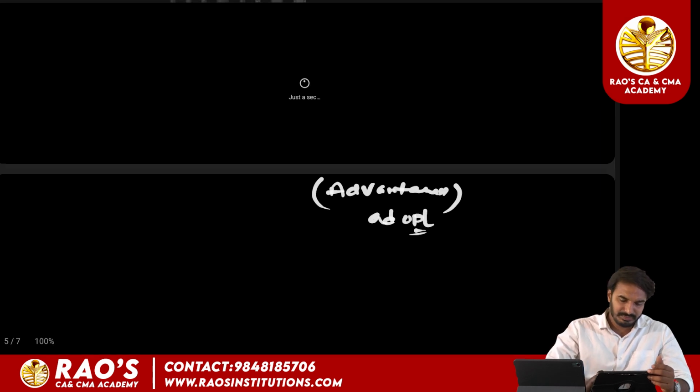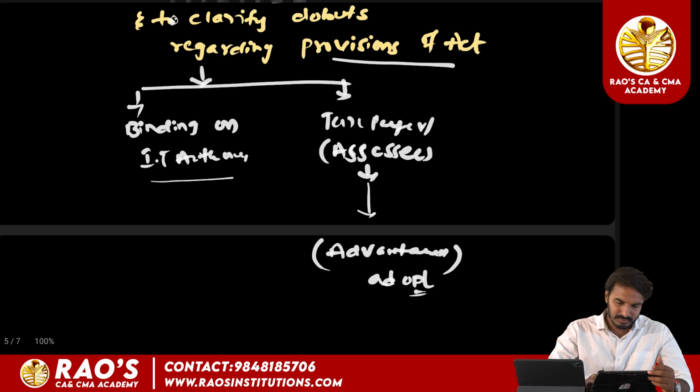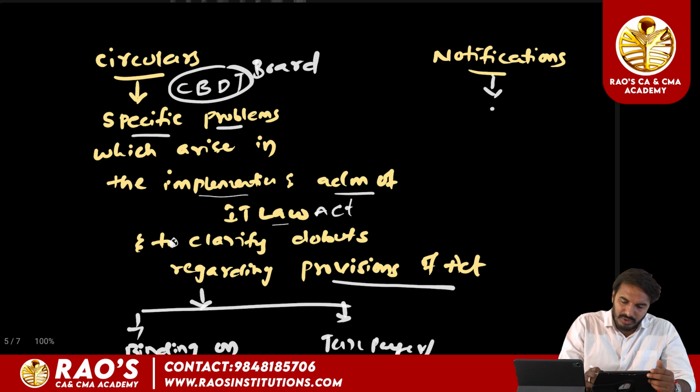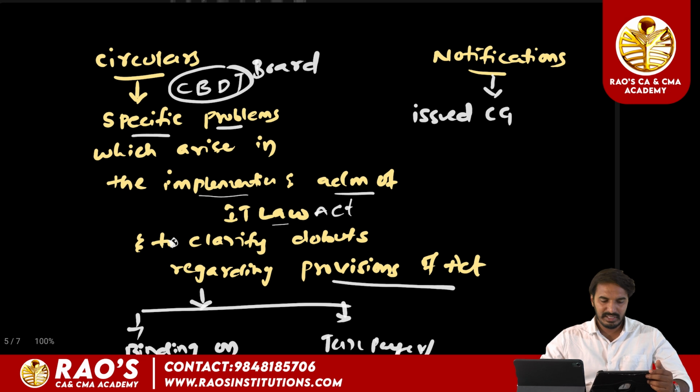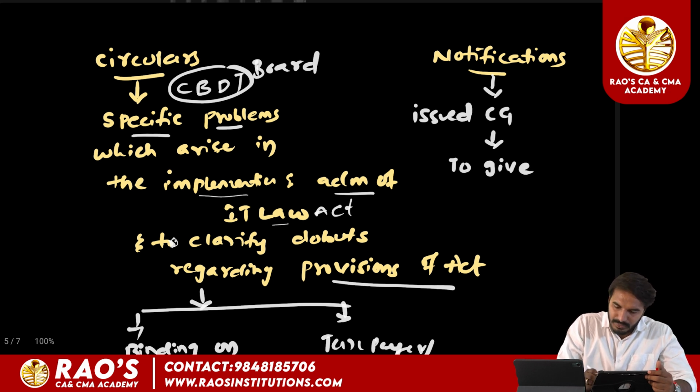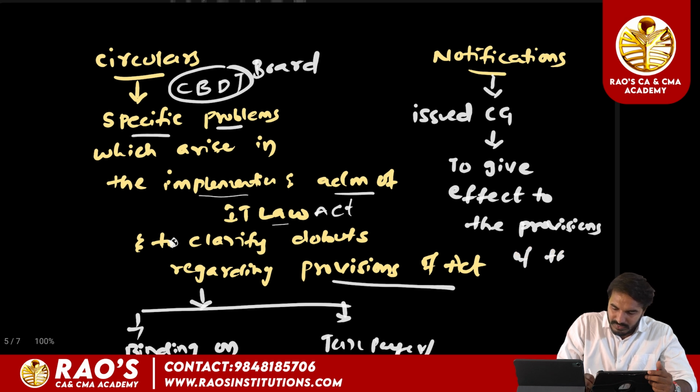And next, notifications. Notifications are issued by the central government. So look here, the circulars are issued by the CBDT, that is the Central Board of Direct Taxes, which is usually called the board. Whereas notifications are issued by the central government to give effect to the provisions of this Act.